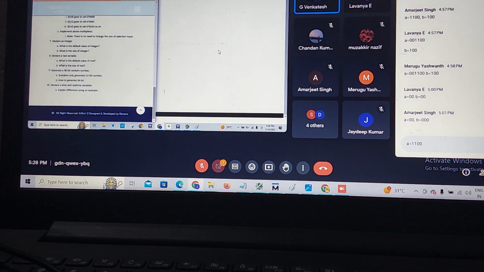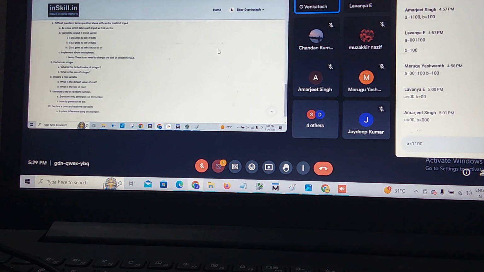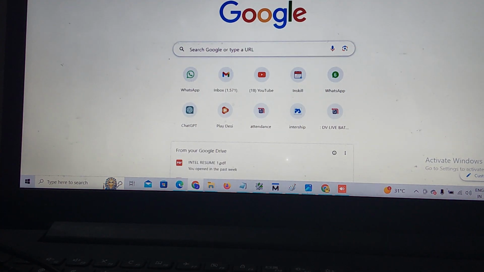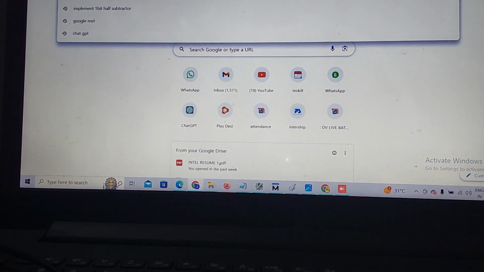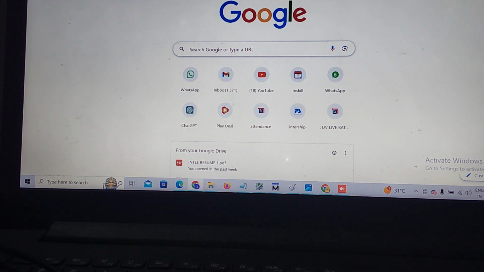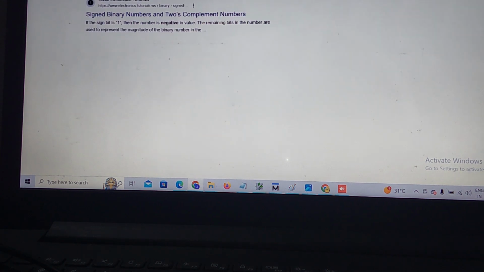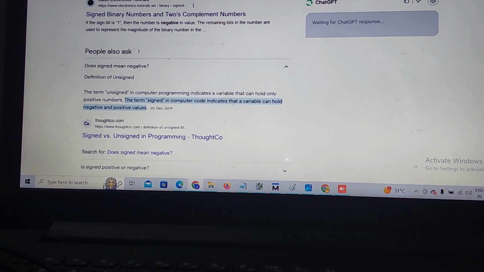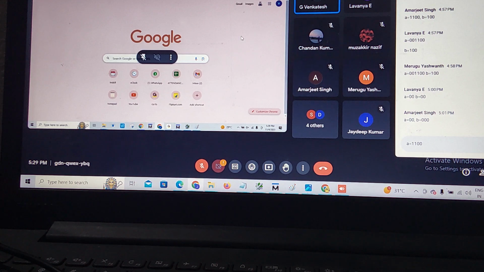Signed is valid for positive and negative; unsigned means only positive. Jaydeep, that is a mistake, whatever was said now.